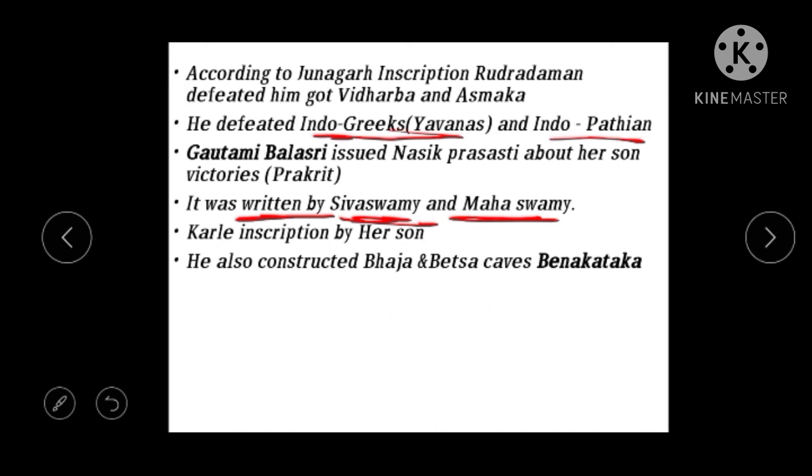Next, Gautamiputra Shatakarni also issued an inscription known as the Karla inscription. He also constructed the Bhaja and Bedsa caves in Maharashtra. And he built a city called Benakataka. Benakataka is a town or city constructed by Gautamiputra Shatakarni.